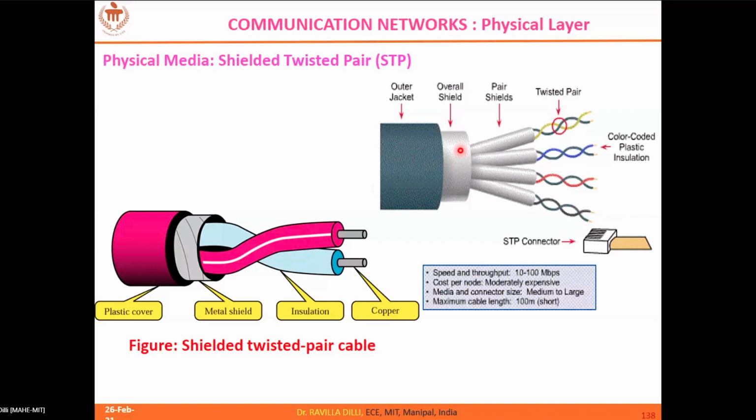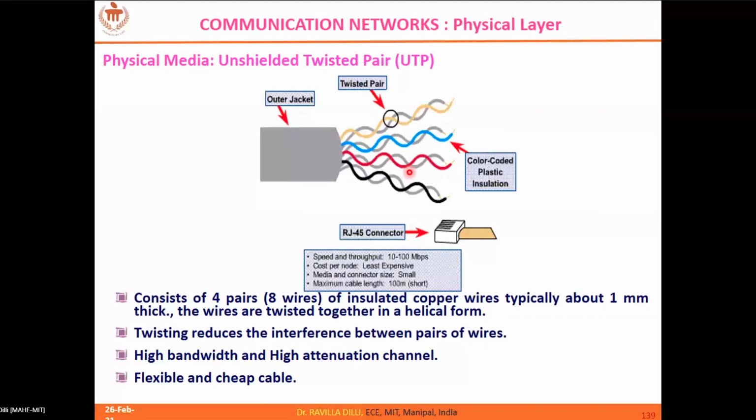Okay, so this is another representation. You can see here the actual twisted pair cables, and they are covered with the insulating shields, right? So these are the shields, and this is the next level of shield you can see, and this is the outer layer which is a plastic material. I'll also show the unshielded twisted pairs.